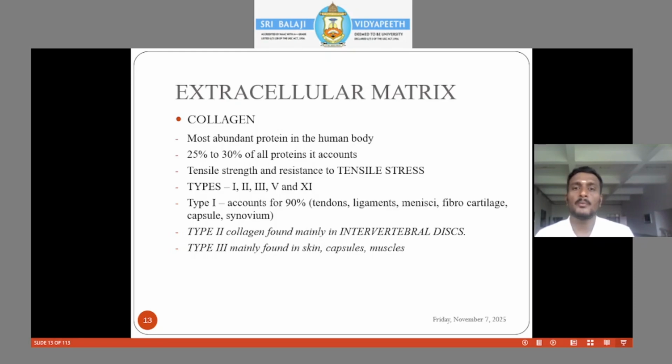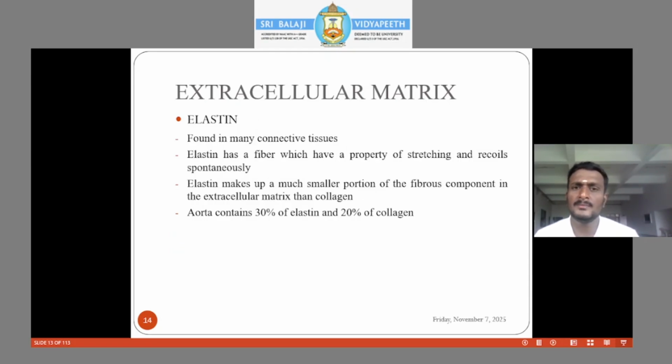There are various types: type 1, type 2, type 3, 4, 5, 6. Type 1 accounts for 90% of the collagen present in tendons, ligaments, menisci, fibrocartilage, and synovium as well as the capsule. Type 2 collagen is most profoundly found in the intervertebral discs. Type 3 is in skin, capsules, and muscles. Elastin is another material found in connective tissues. It has a very good property of letting the connective tissue undergo a stretch, and then it recoils to its own length or shape.